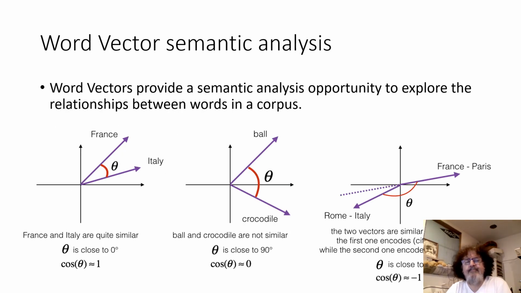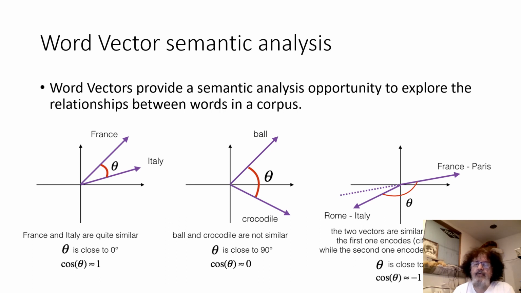The core of this project that differentiates it from my previous project is that here I'm going to be using word vector semantic analysis. Word vectors provide a semantic analysis opportunity to explore the relationship between words in a corpus. In this case, France and Italy are quite similar to one another. Ball and crocodile are not similar to one another.